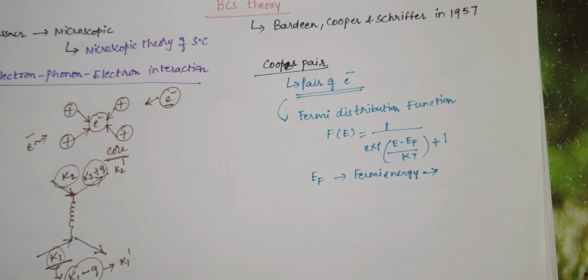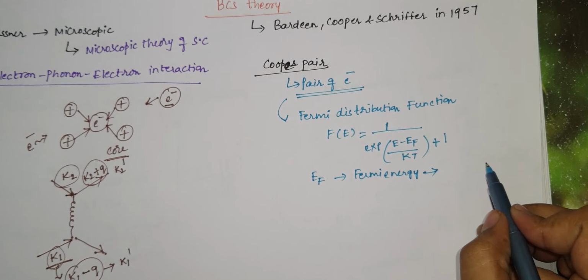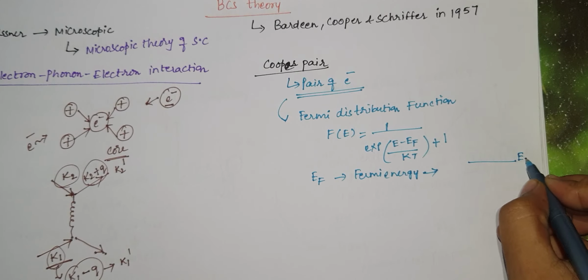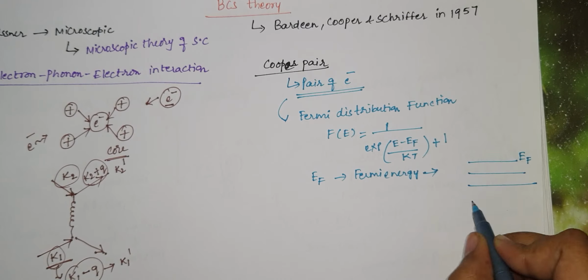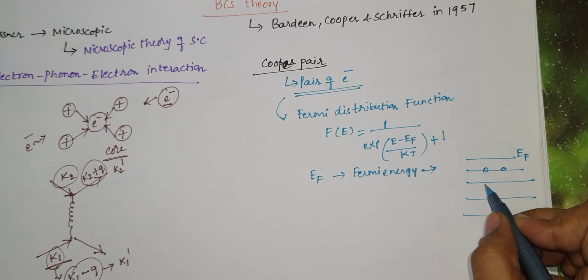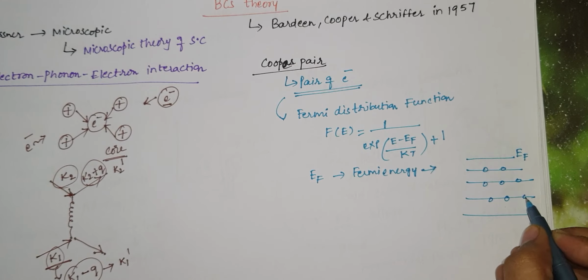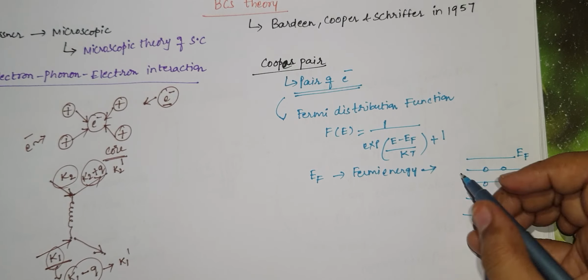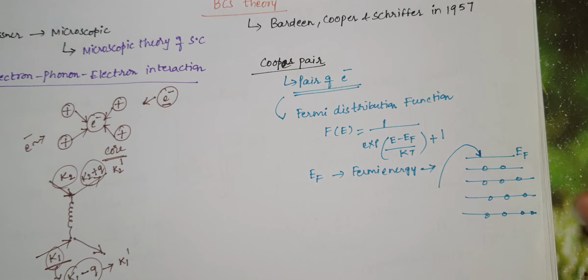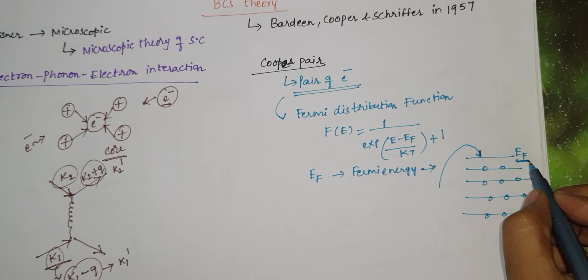It is a level below which all the levels are completely filled. If I consider this as the Fermi energy level, the levels below this are always completely filled. That means if another electron comes, it has to occupy the Fermi energy level. This is called the Fermi level.